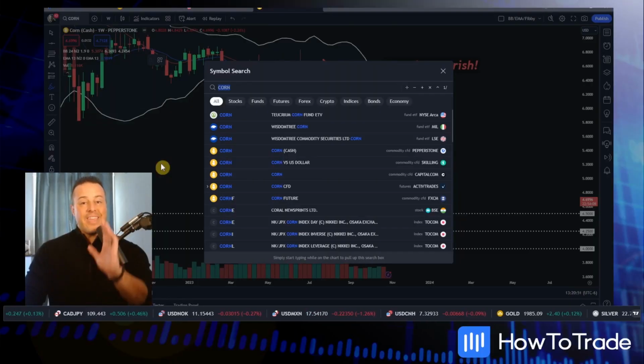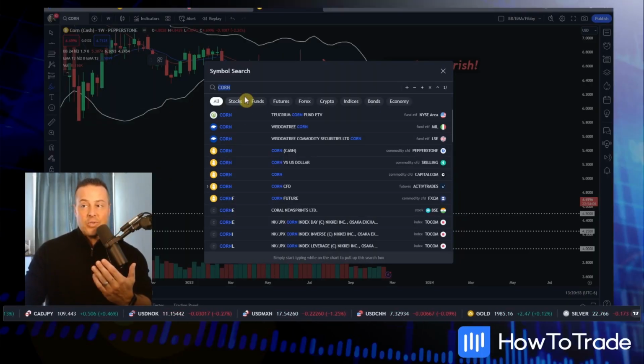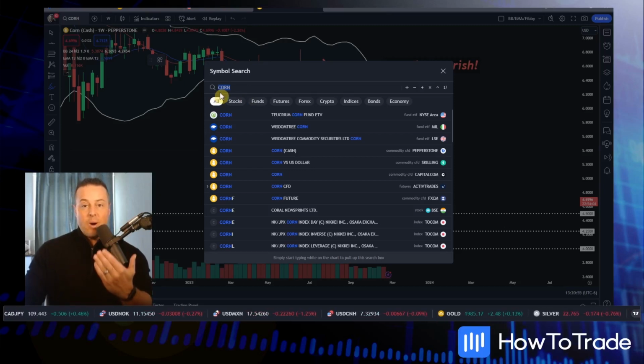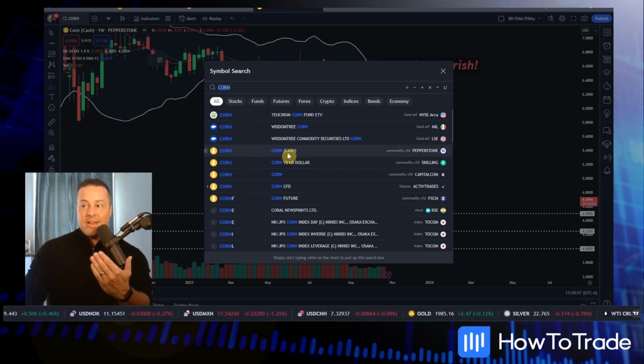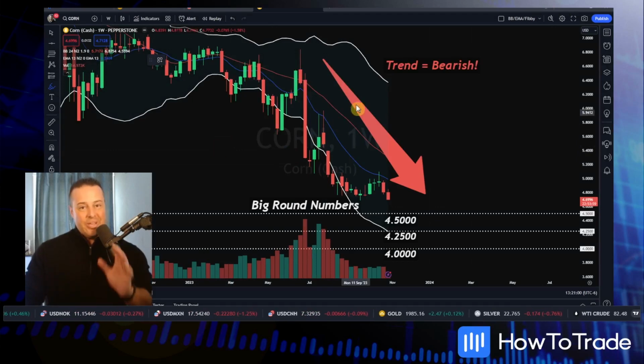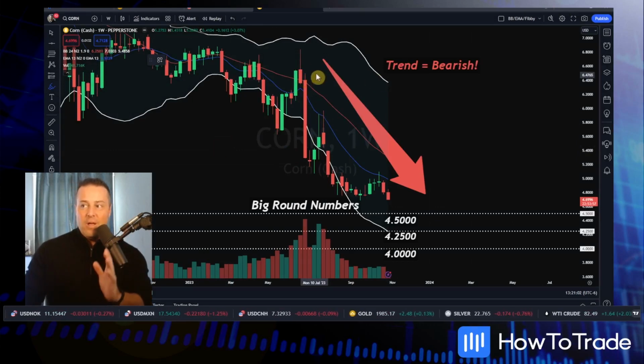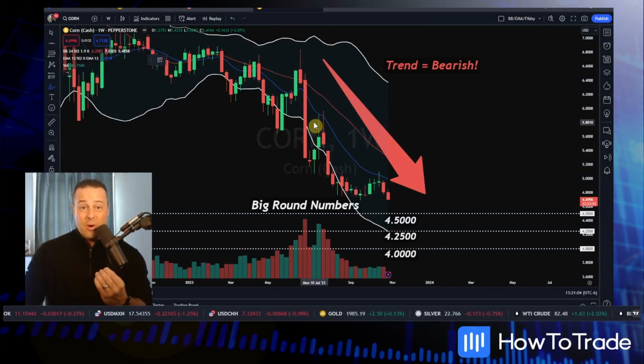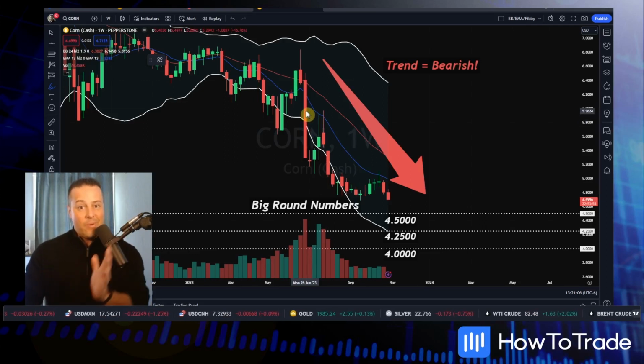Okay, we're going to be looking at our cash corn market. Now, to find this contract, you're going to type corn up into your search bar on your TradingView platform, and you're going to go right down to that Pepperstone corn cash. Now, as you can see, this market has been an absolute free fall. The trend is bearish, and it's long-term bearish. No matter what the fundies, it seems like price definitely falls.